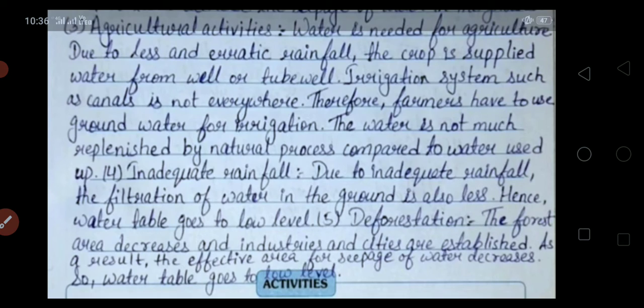Fourth number, inadequate rainfall. Due to inadequate rainfall, the infiltration of water in the ground is also less. Hence, water table goes to low level. Fifth point, deforestation. The forest area decreases and industries and cities are established. As a result, the effective area for seepage of water decreases, so water table goes to low level.